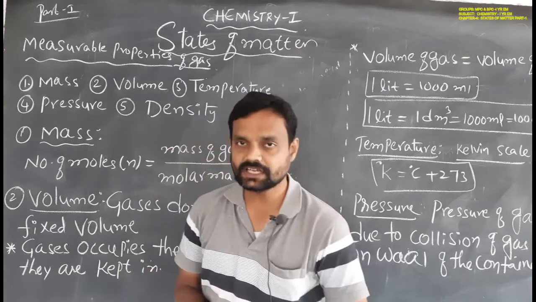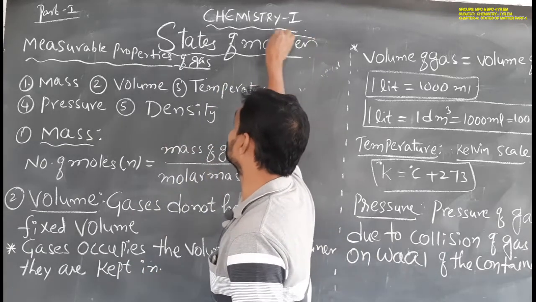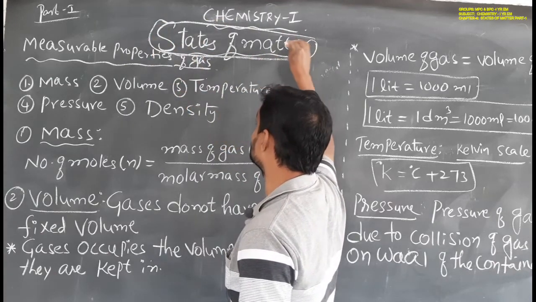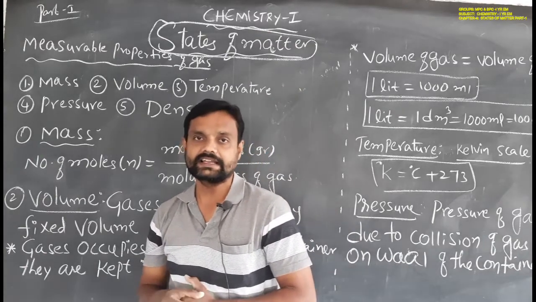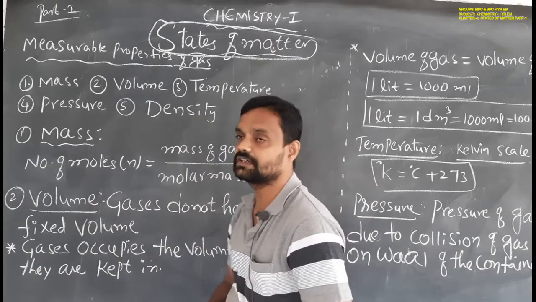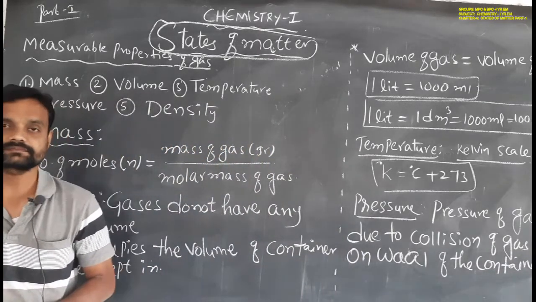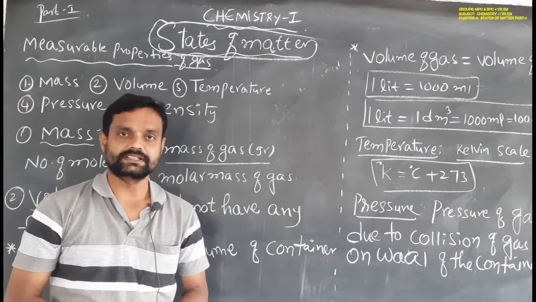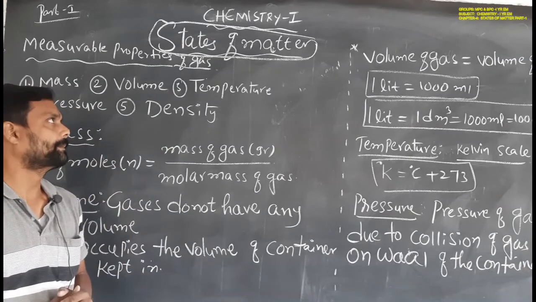So our new chapter name is the states of matter. Matter exists as liquids, gases and solids. In this chapter we have to learn about the gas properties and a brief explanation of the liquid properties. So this is our new chapter, the states of matter.